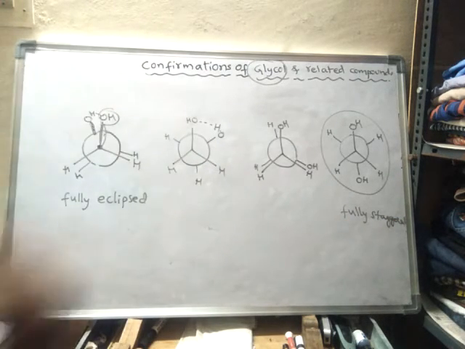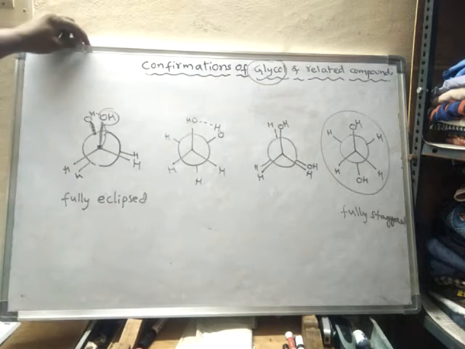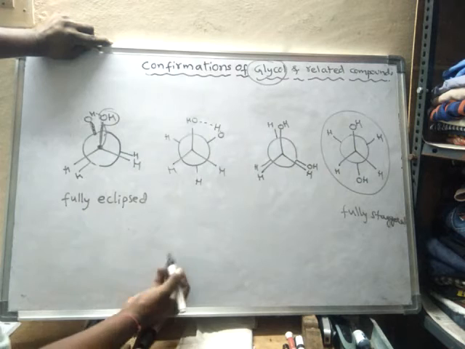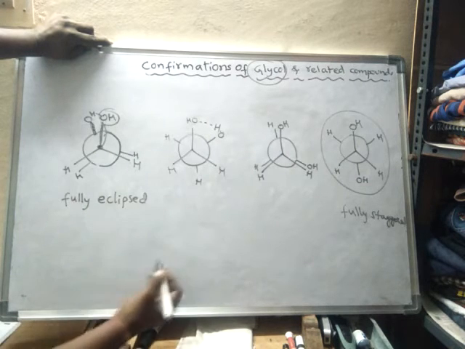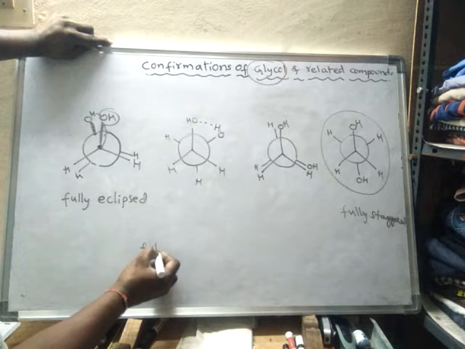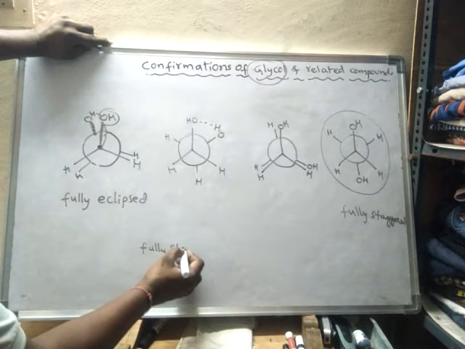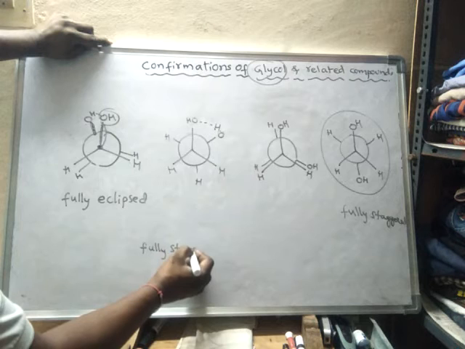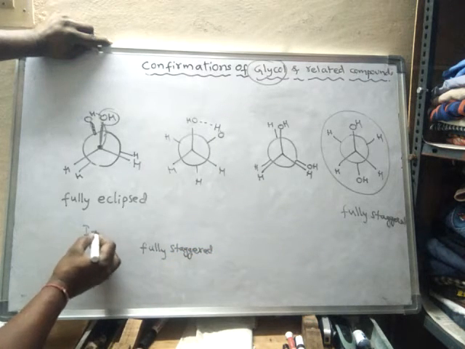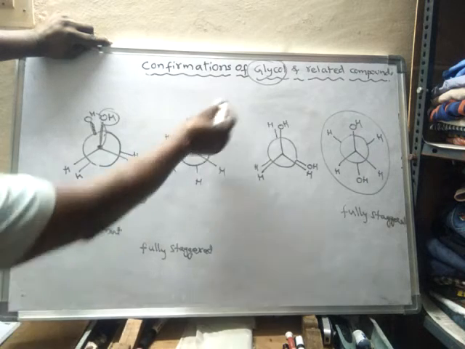In butane, one thing we forgot to write is the stability order. This is about butane, not this one.